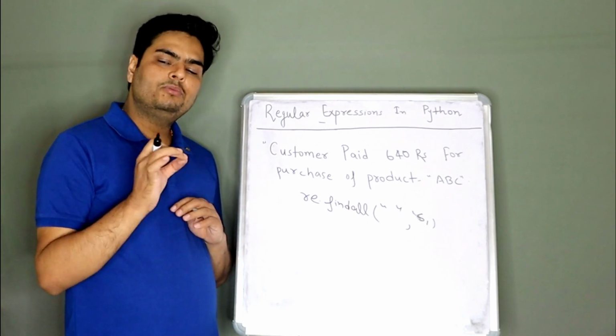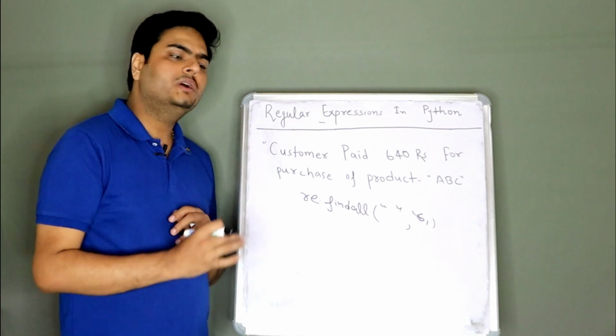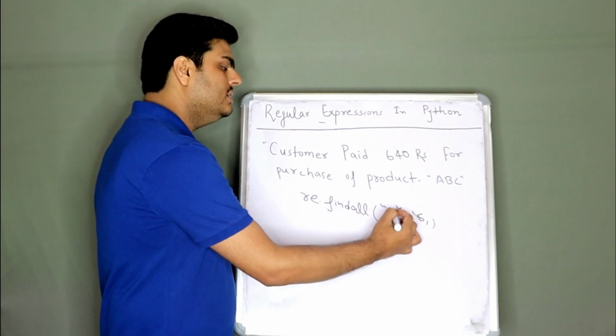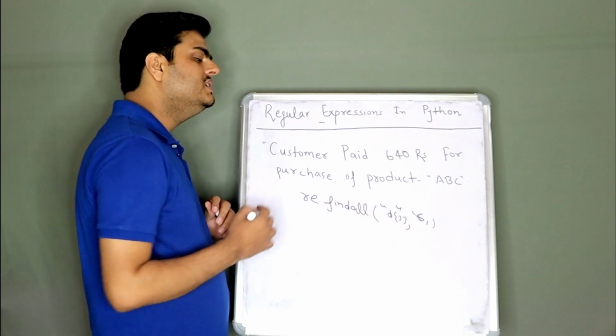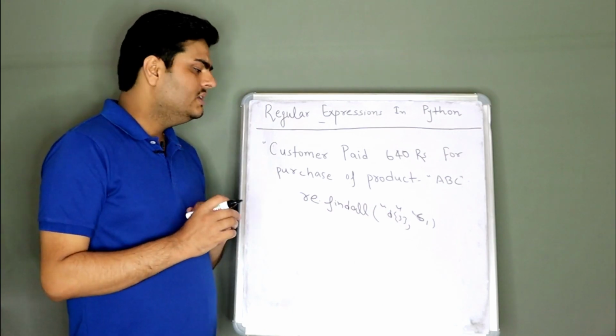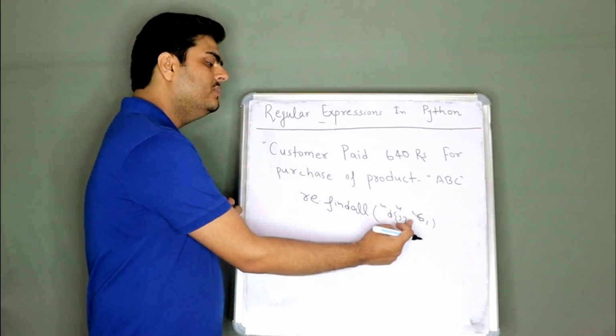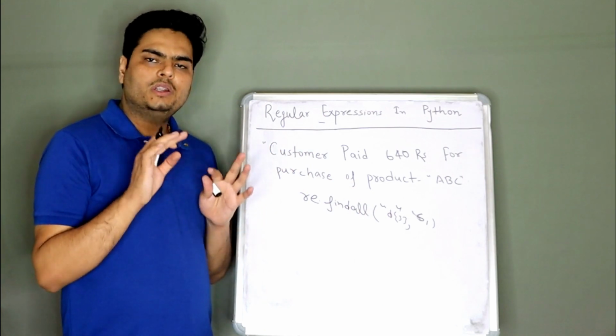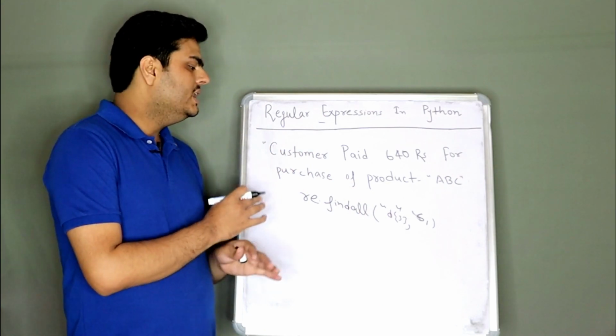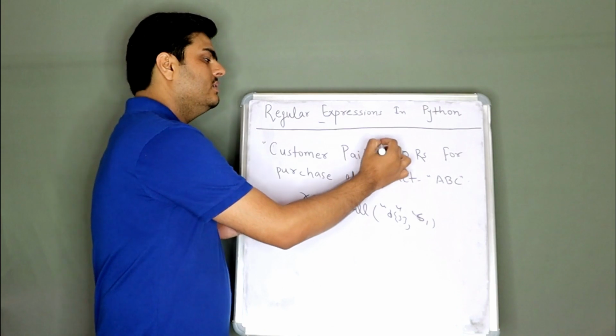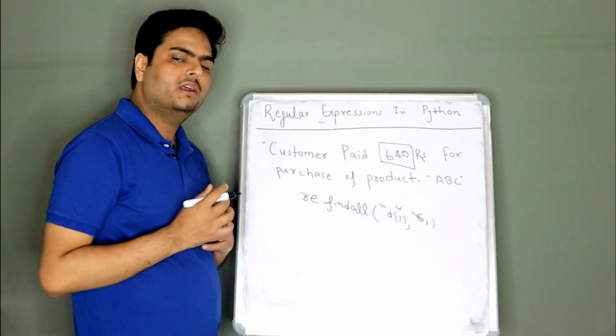In this case, if I have to find a 3-digit number, I will just say \d{3}. \d{3} means a 3-digit number. There are different ways to write it, like giving a word boundary and all these things will come. But what will happen here is, it will find this number from the entire sentence.